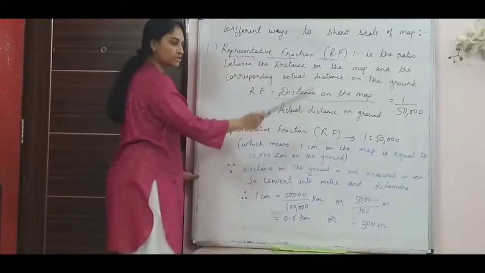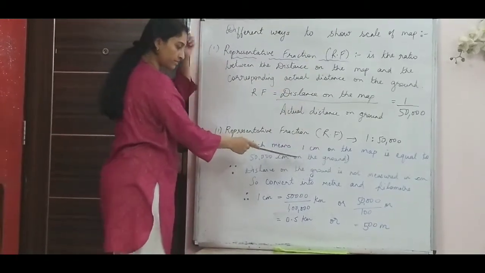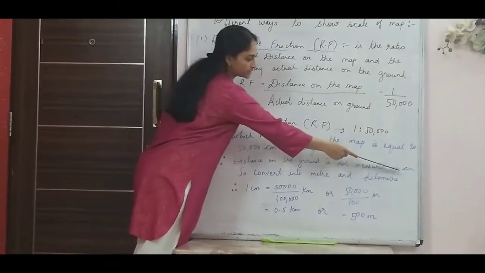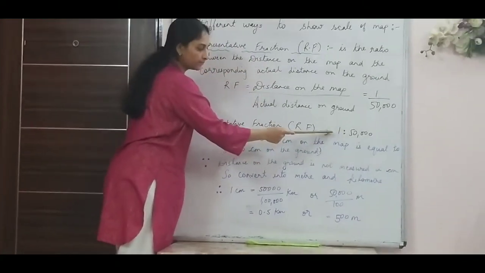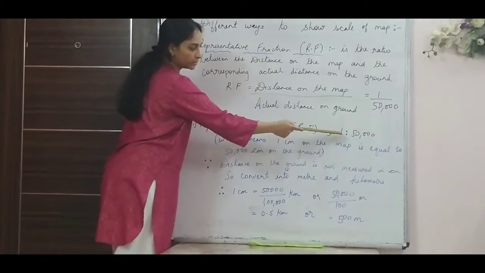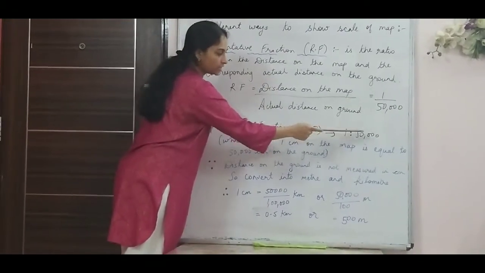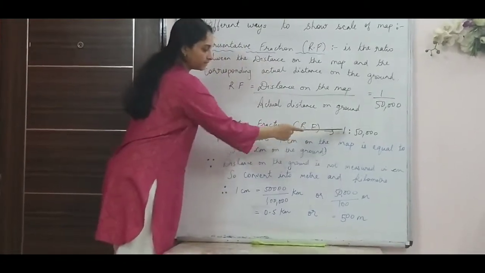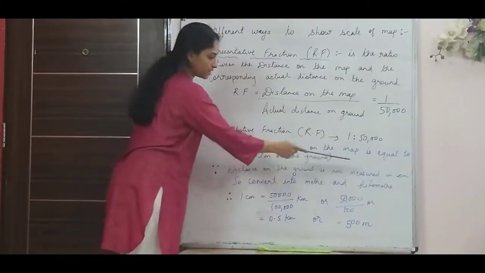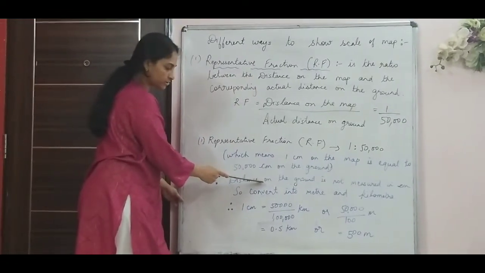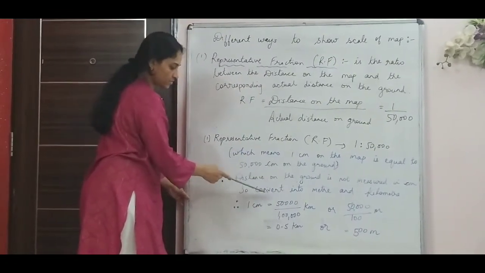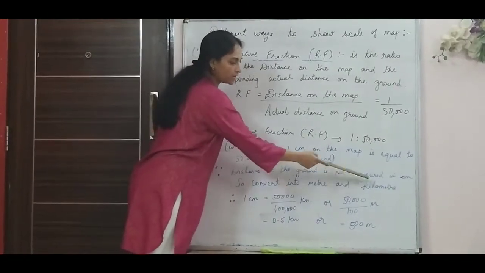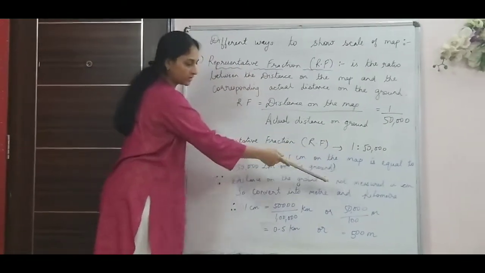Understood? Like I said, the features you see on the ground are what you represent on the map. Since I am using a unit to remove the ratio, when I use 1 centimeter on the map, for the 50,000 on the ground also I have to use centimeter. So 1 centimeter on the map is equal to 50,000 on the ground, but distance on the ground cannot be measured in centimeter. So I convert the centimeter either into meter or kilometer or both, whatever they ask.